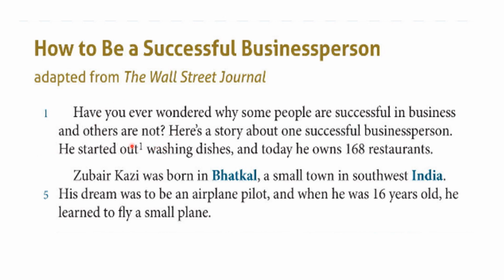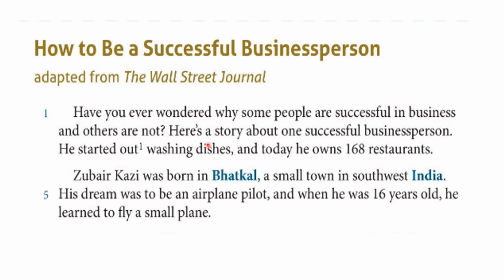This introductory paragraph begins with a question also, starting with have wondered. So have plus the past participle form of the verb wonder. To wonder means to ask questions. For example, I wonder, I ask questions to myself. Why some people are successful in business and others are not.